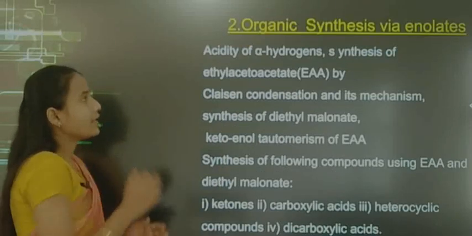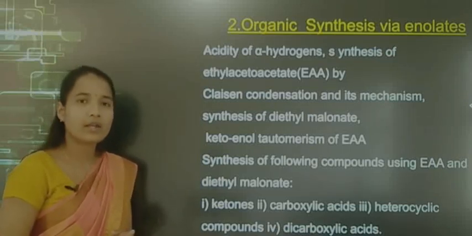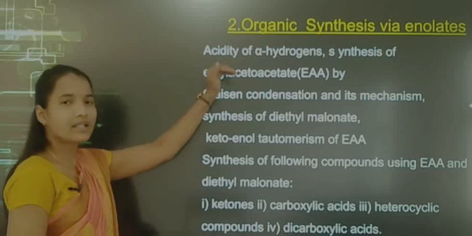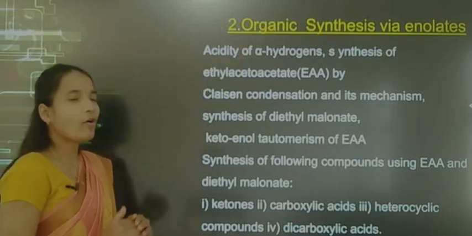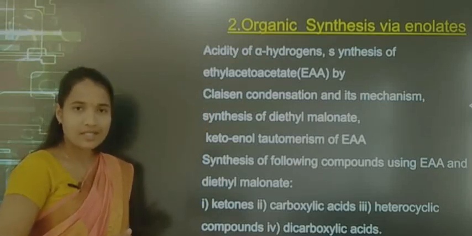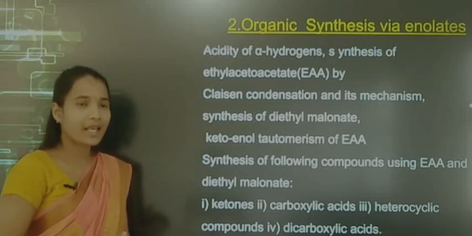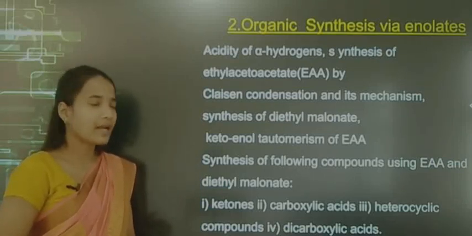Now the second chapter is organic synthesis via enolates. In this chapter the learning points are the acidity of alpha hydrogens, synthesis of ethyl acetoacetate, commonly known as EAA, by Claisen condensation method and its mechanism.